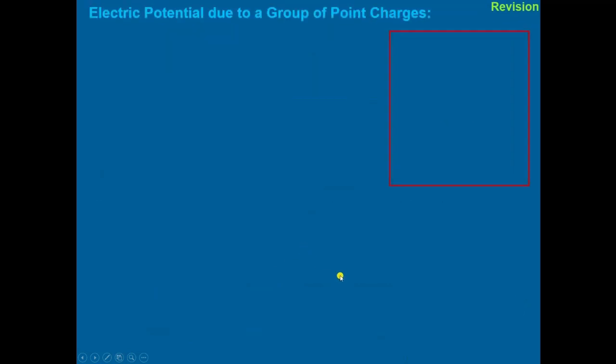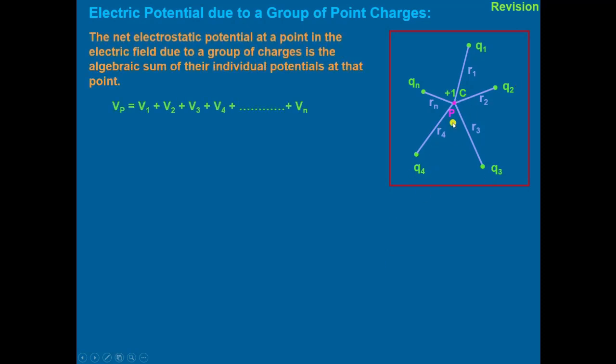Then electric potential due to a group of point charges. We take a unit positive charge at point P, and then we take a number of charges q1, q2, q3, q4, up to qn, having their positions r1, r2, r3, r4 from this point P. Then the net electrostatic potential at P will be equal to the algebraic sum of the individual potentials at that point.